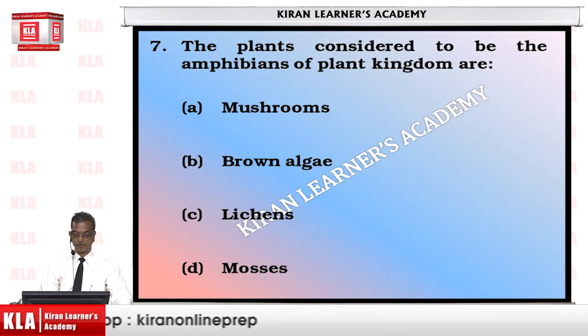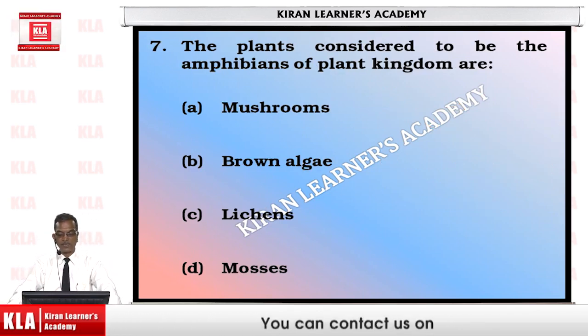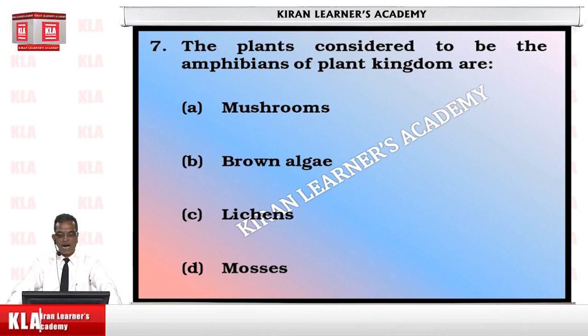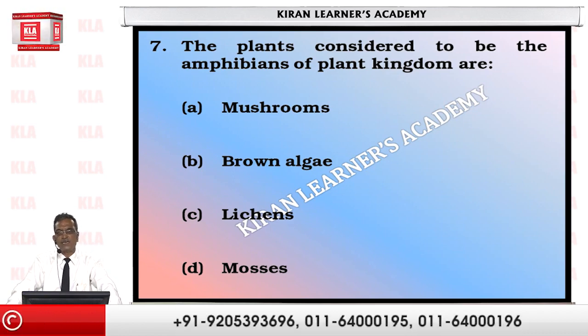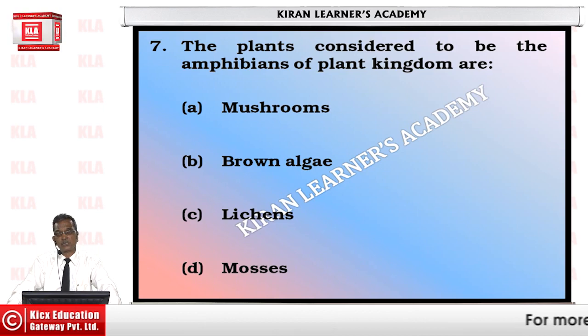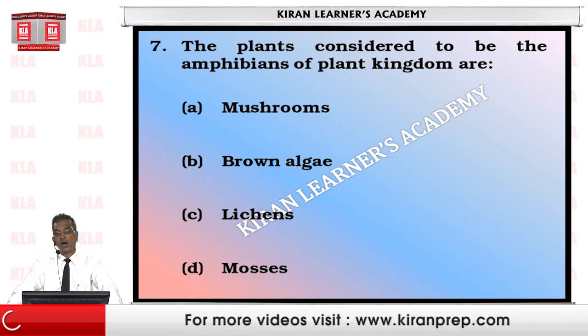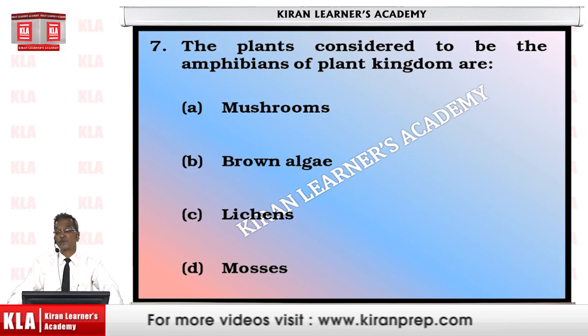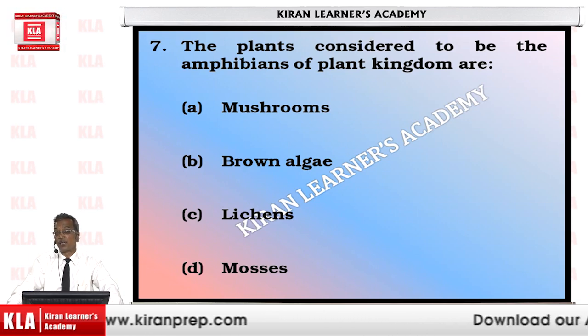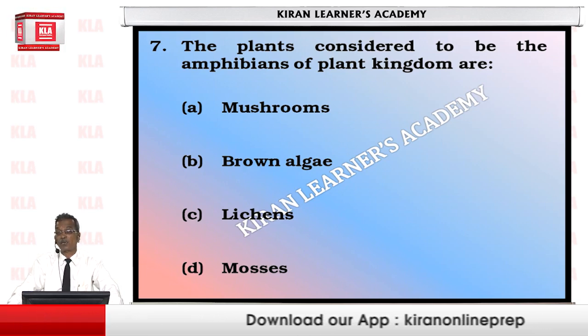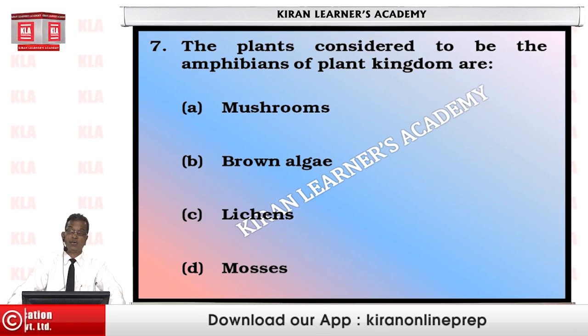Then the plants considered to be the amphibians of the plant kingdom are... amphibians. If you remember, amphibian is the word used for animals that can live both on land and in water, such as frogs and toads. They need water for their survival because they need water for reproduction.